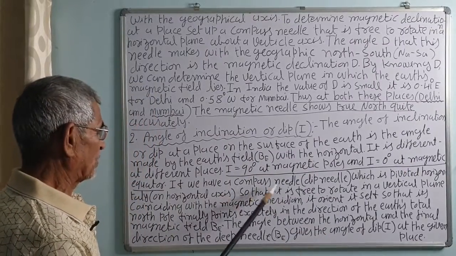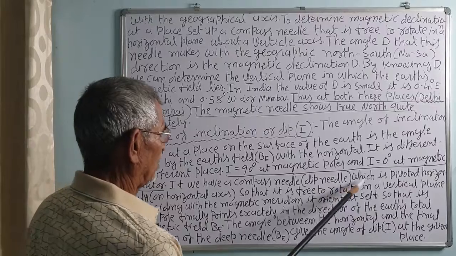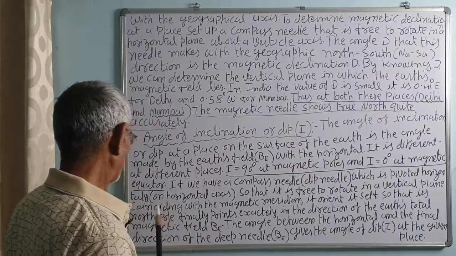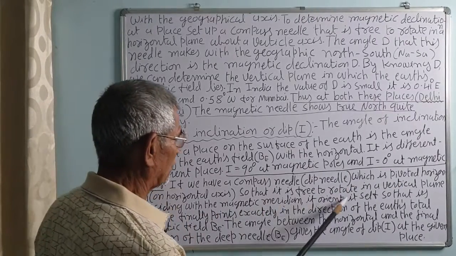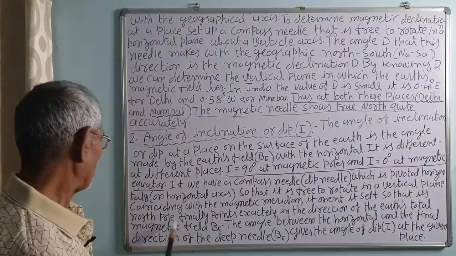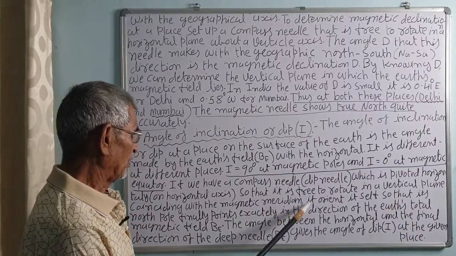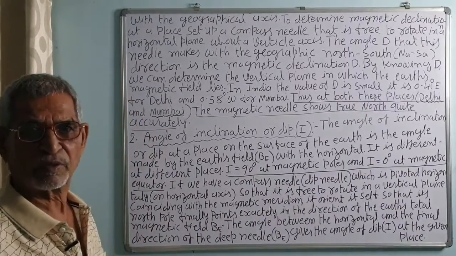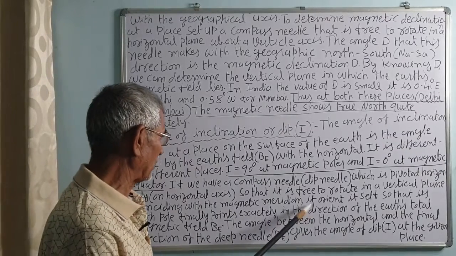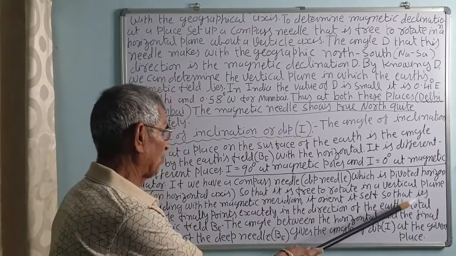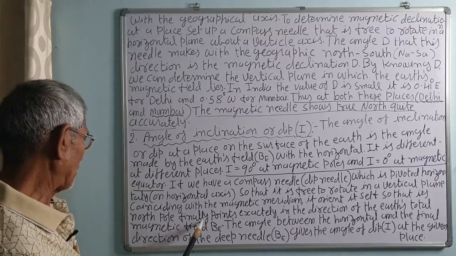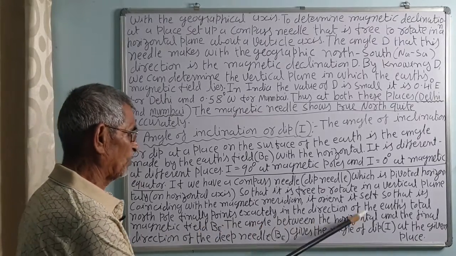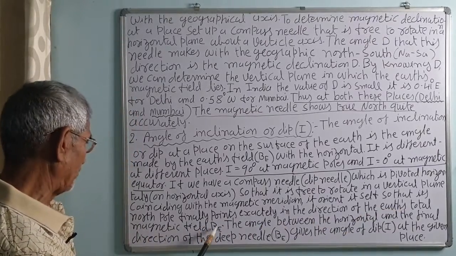If we have a dip needle, pivoted horizontally, that is on the horizontal axis, so that it is free to rotate in the vertical plane coinciding with the magnetic meridian, that is, the vertical plane passing through the magnetic north-south is called the magnetic meridian, it orients itself so that its north pole finally points exactly in the direction of the Earth's total magnetic field BE.